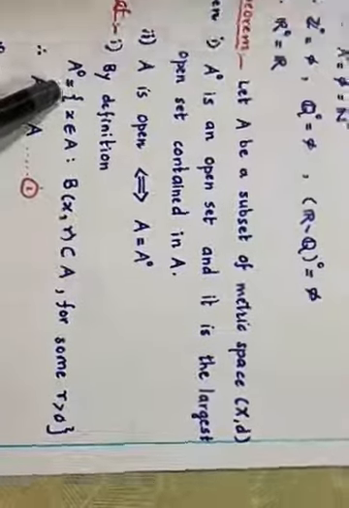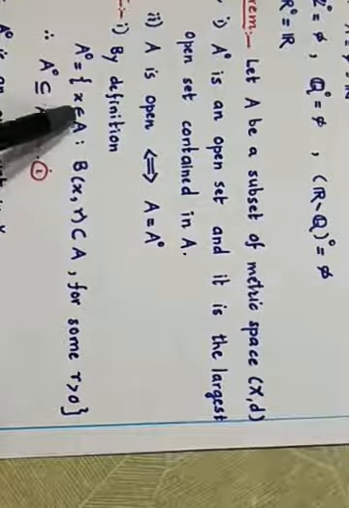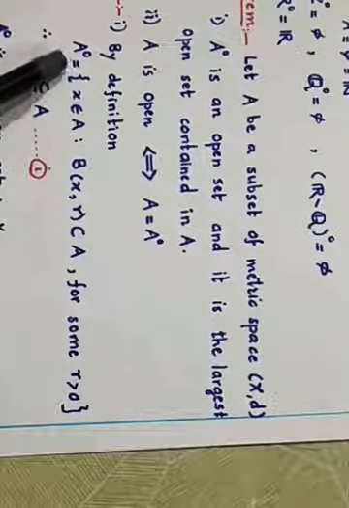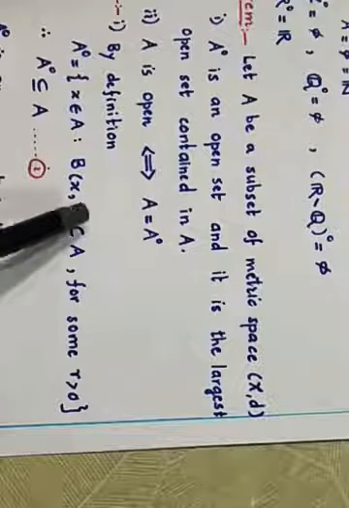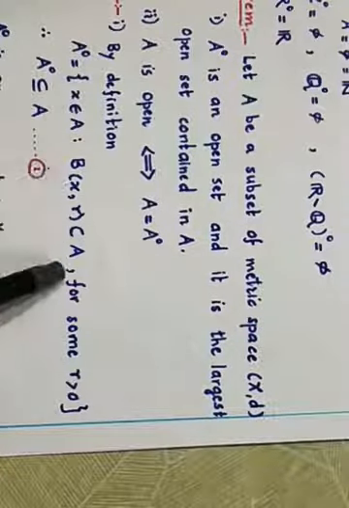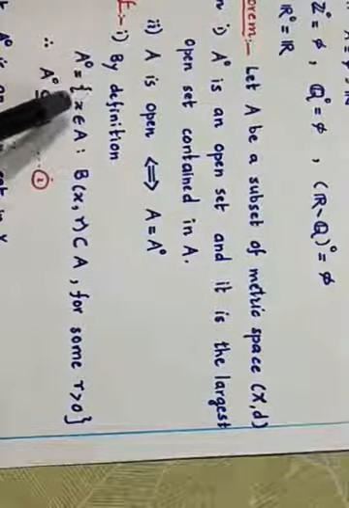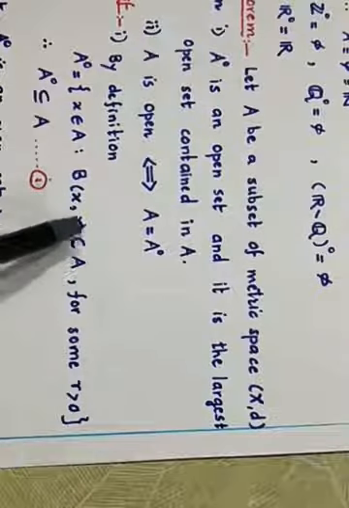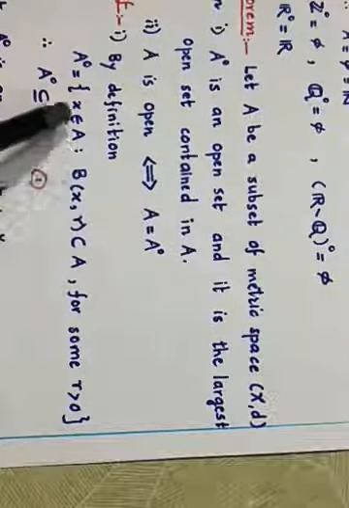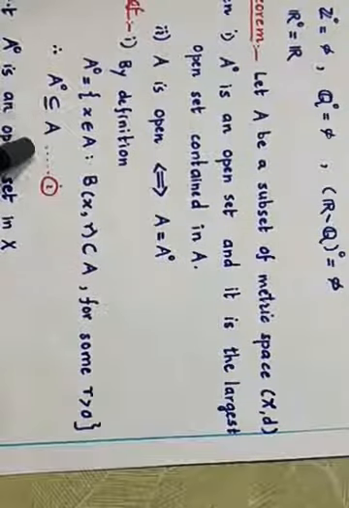Let us prove the first result. By definition, A interior is the set of all x in A such that B(x, r) is contained in A. So the interior is the collection of all interior points, and x is an interior point if there is some open ball centered at x, for some radius, which is completely contained in A. So every element of the interior is definitely a member of A, because B(x, r) is completely contained in A, so x must be contained in A. So A interior is always a subset of A.